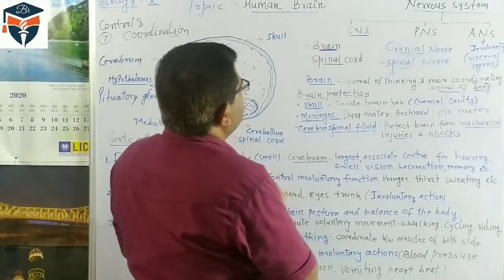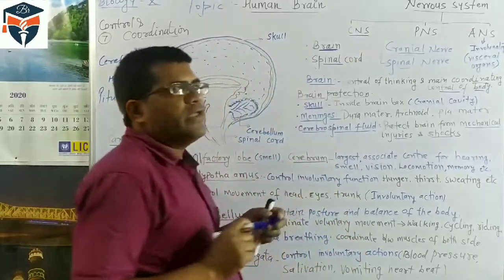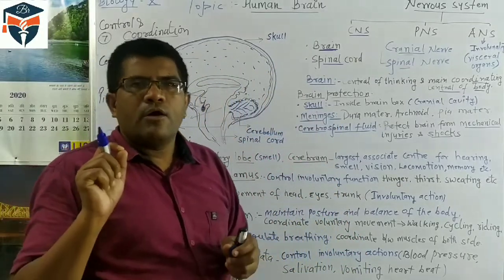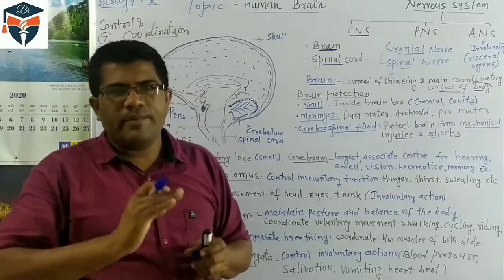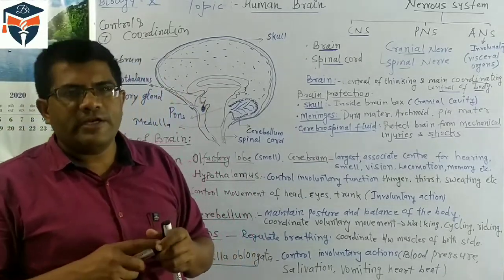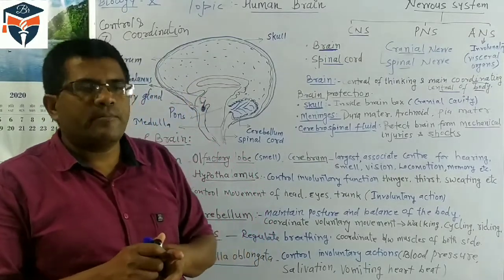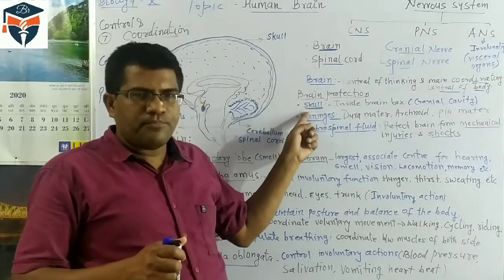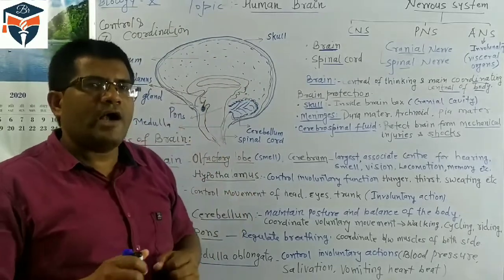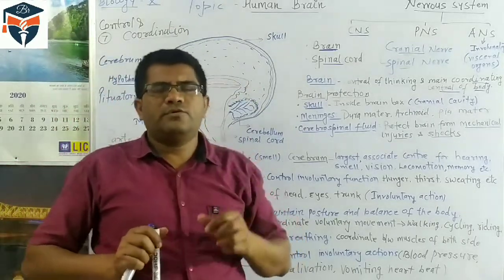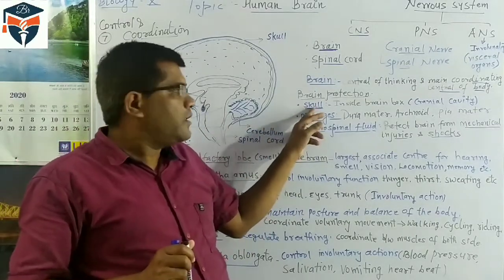So, the brain is protected by, number one, your skull. It has a corneous scale-like structure, hard plates, and these hard plates are connected to each other and help to protect the brain. So it is called the skull. This outer part, which is the hard part made up of corneous plates and protects the brain, is called the skull.